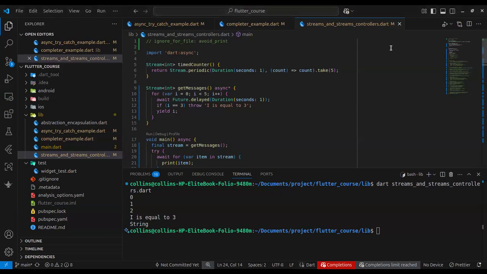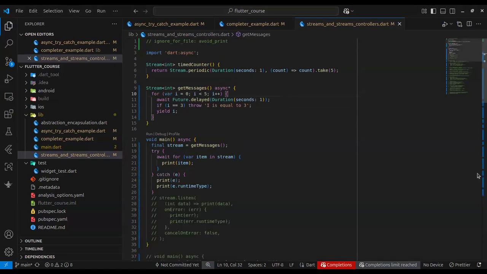Yeah, so I was going to ask, can you scroll up a bit? Yeah, this is up. So we used the stream.listen method, right? And there was an option to whether to cancel on error or not. I heard you say you would get back to that. But my question is this: using the try catch method, is there a way to also implement that cancel on error? Did you get me?